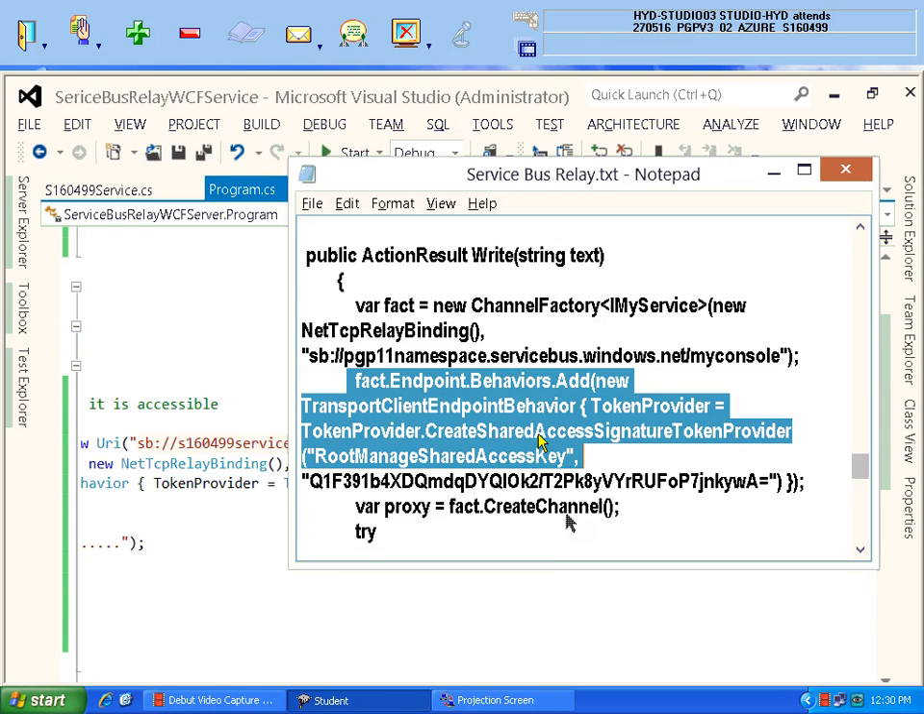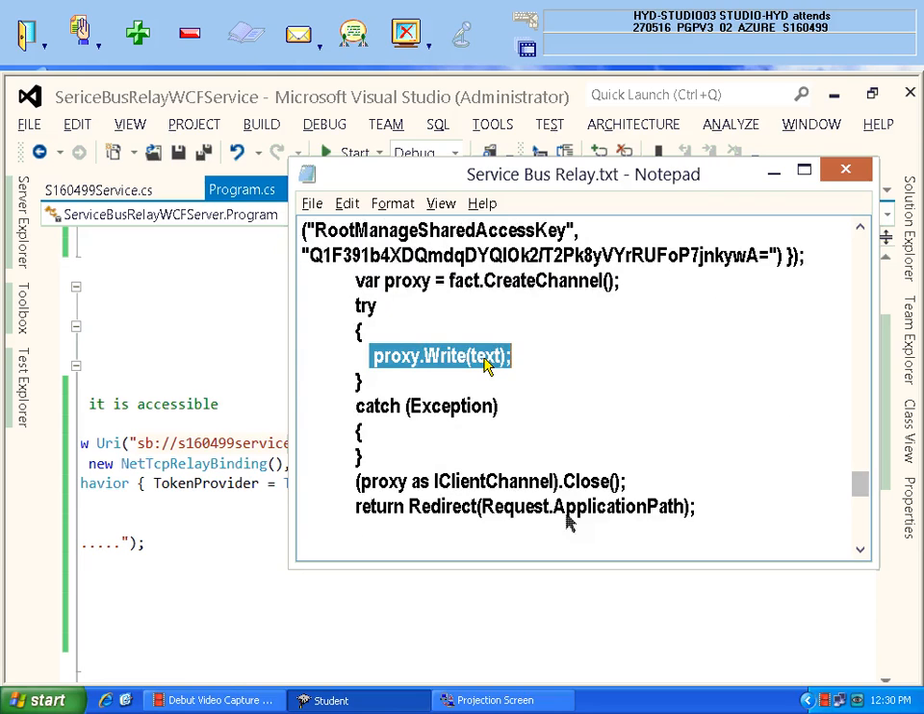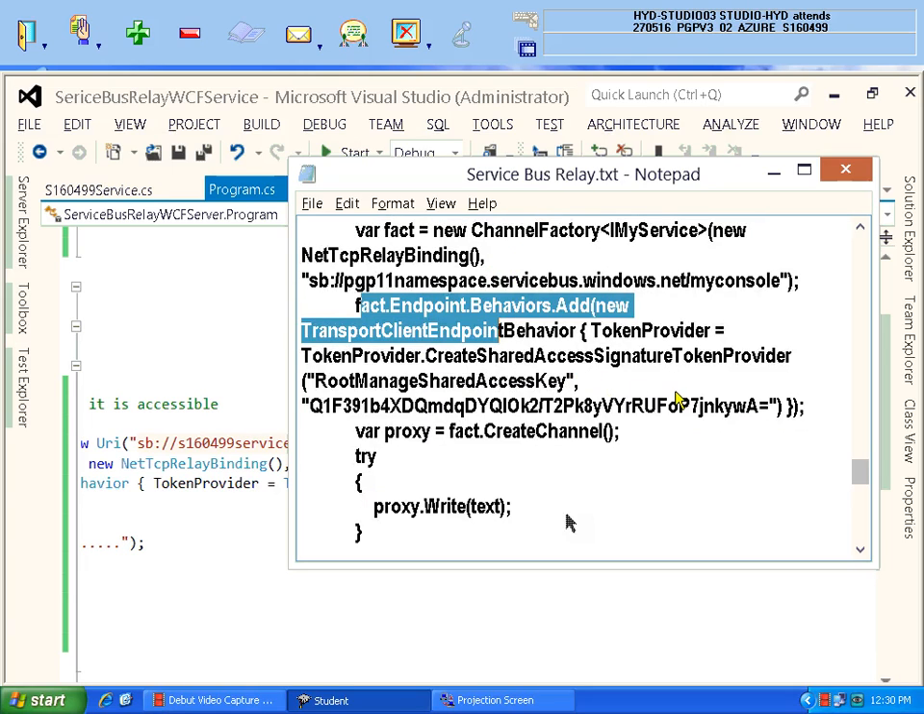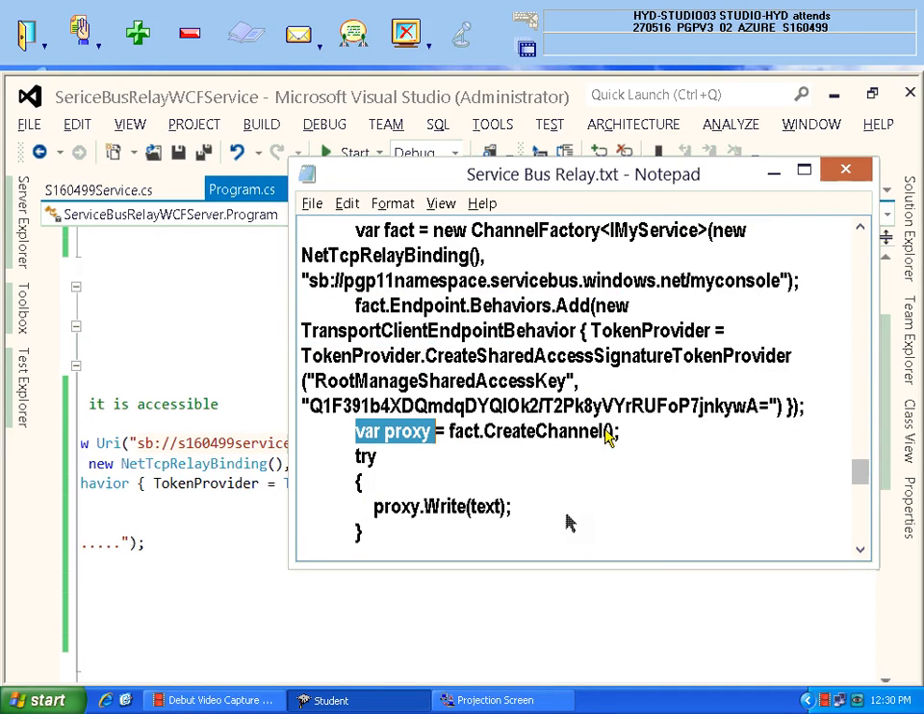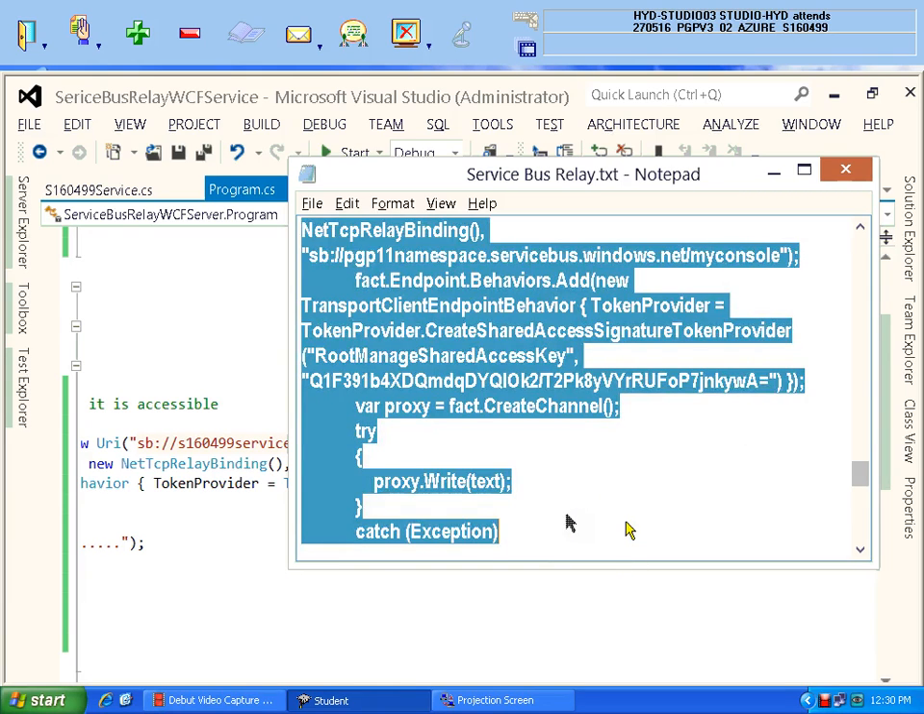This is the one you have to do, and you are calling the right function which is from your service. See here, proxy means don't get confused. This is the factory. For that factory, endpoint behaviors we have added. Now I am taking a proxy variable from the factory. Channel creation has been done. So this is the way you are going to do it. Lots of modifications to be done from this code. I will show you these code modifications.